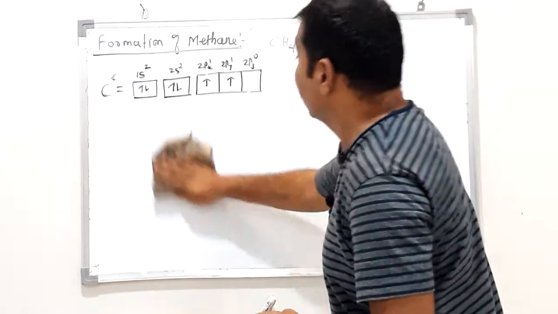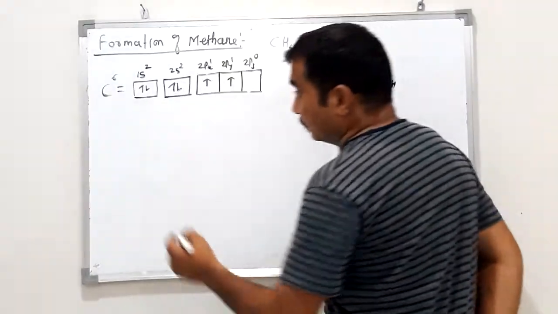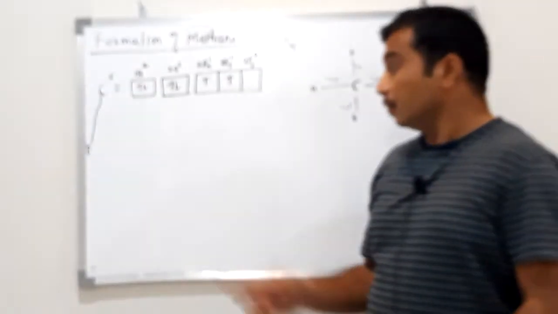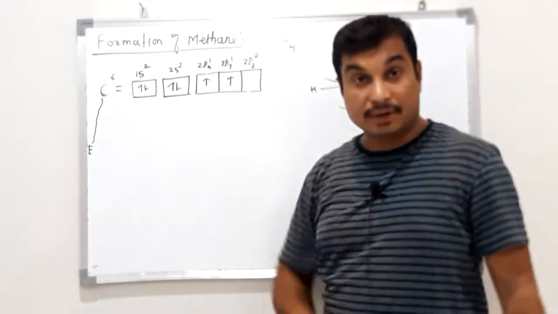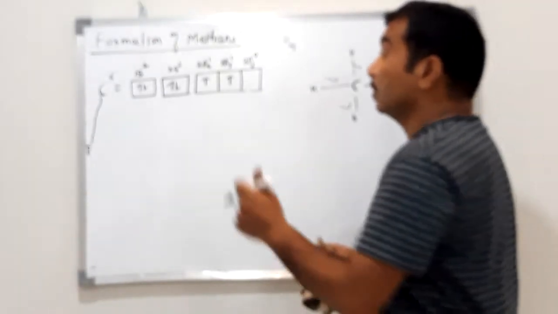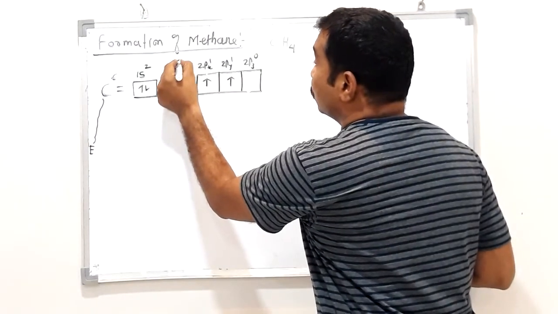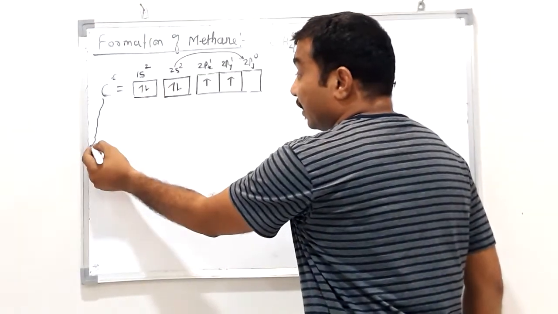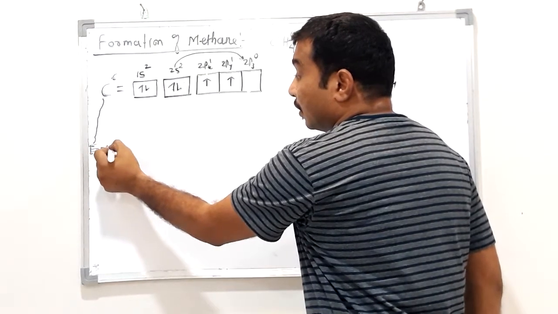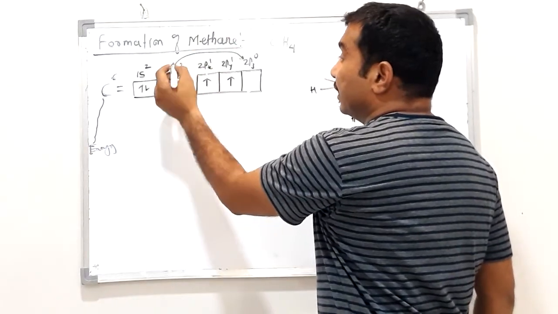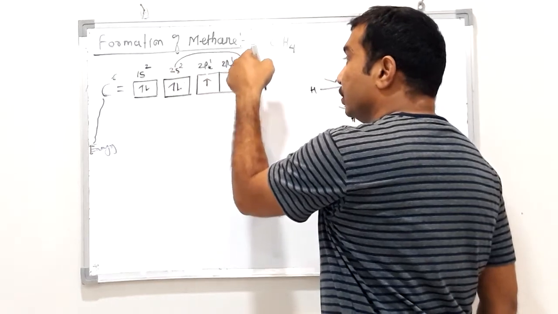See what happens during the formation of the molecule. Energy has to be provided to this carbon. Carbon will absorb energy from outside, from a source, and then transfer or promote one electron from the 2s orbital to the empty 2pz.